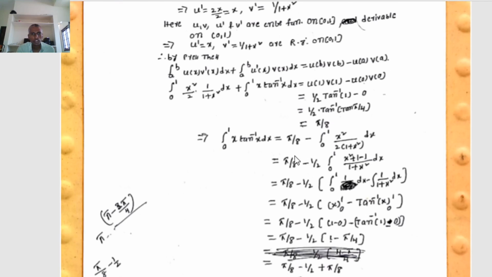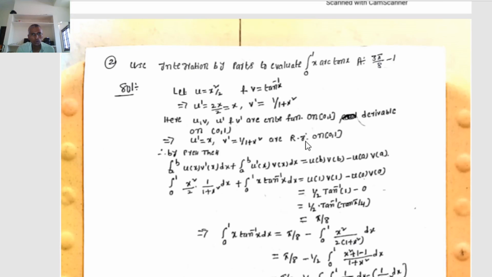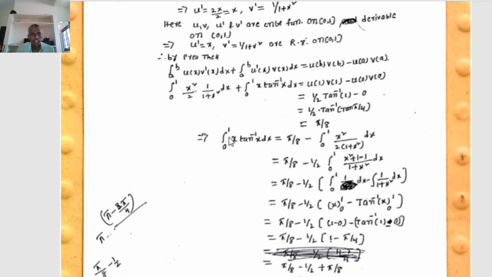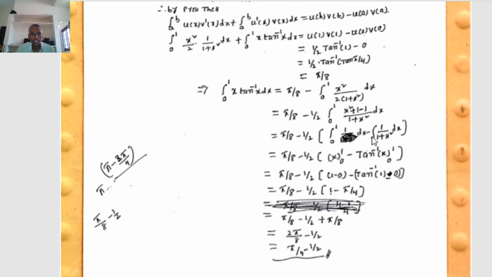Therefore we observe that the integral from 0 to 1 of x² times 1/(1 + x²) dx plus the integral from 0 to 1 of x tan⁻¹x dx equals π/8, where we have to find the value of the integral from 0 to 1 of x tan⁻¹x dx. Therefore the integral from 0 to 1 of x tan⁻¹x dx equals π/8 minus the integral from 0 to 1 of x²/(2(1 + x²)) dx.